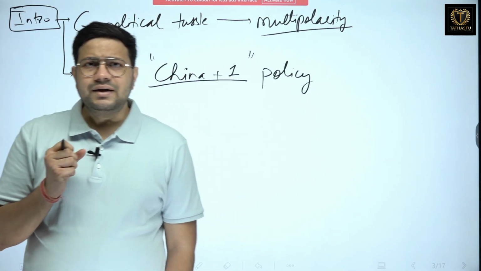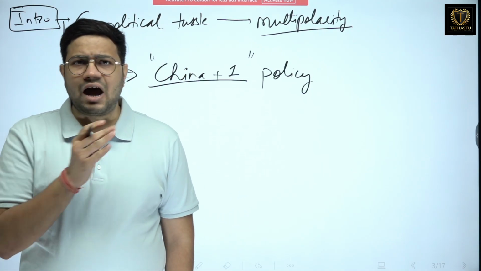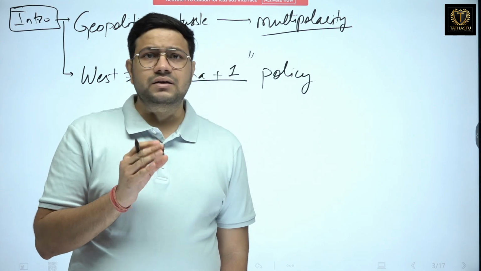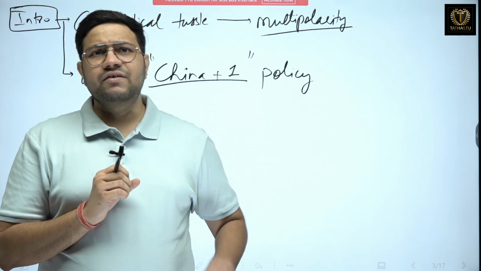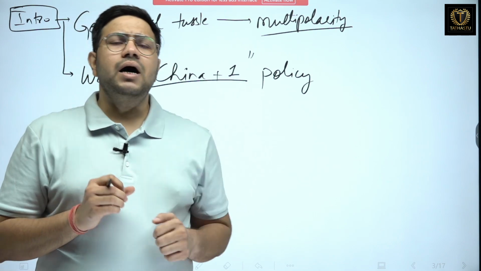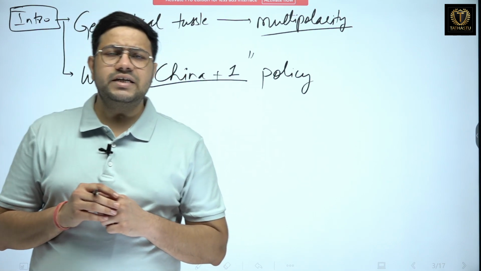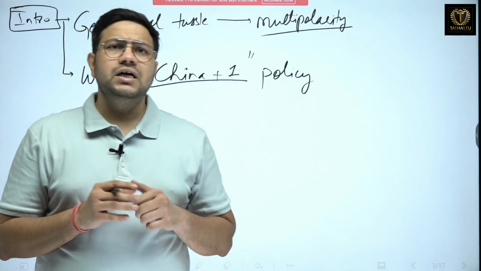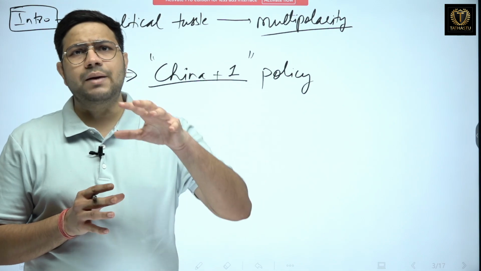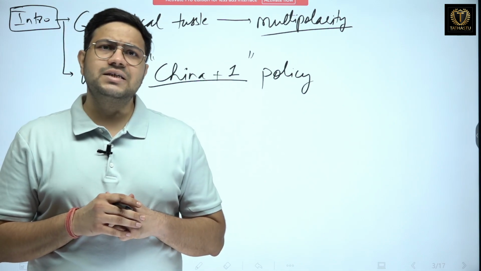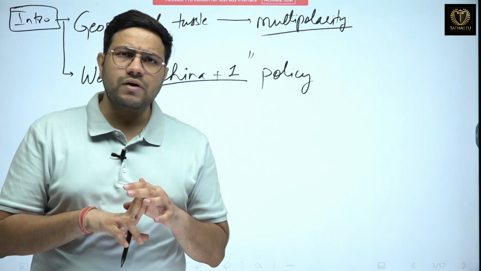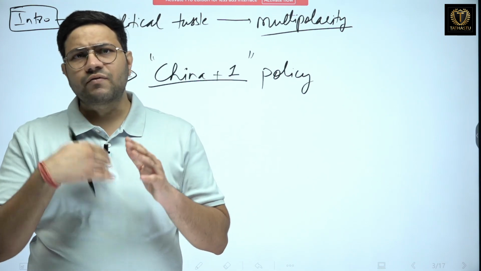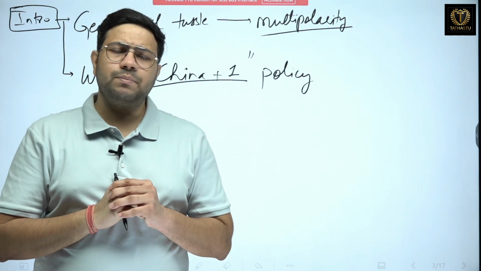But then what happened was that after globalization started taking place in the 1990s, China became a very important destination for the Western nations to establish their manufacturing plants because of the low wages and the favorable policies.